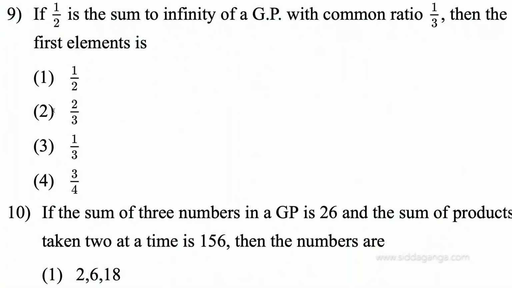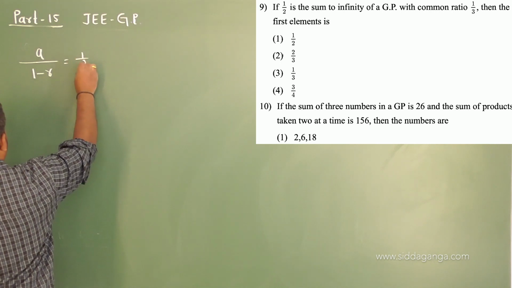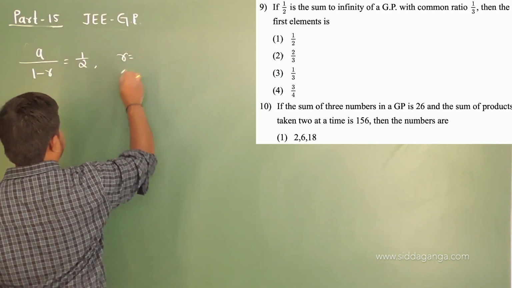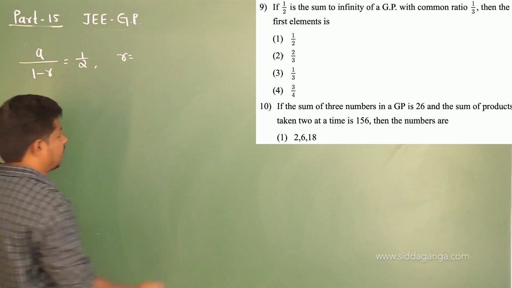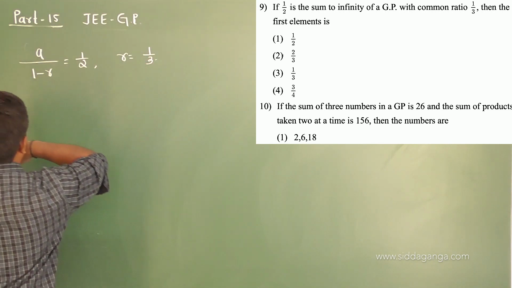Okay. Question number 9. If 1 by 2 is the sum to infinity of a GP with common ratio 1 by 3, then the first element is, that means what is a? Again same as before, the sum to infinity of a GP is given as 1 by 2, that means a by 1 minus r is equal to 1 by 2 and r is equal to 1 by 3. This is true for what value of a? Okay, same as before.